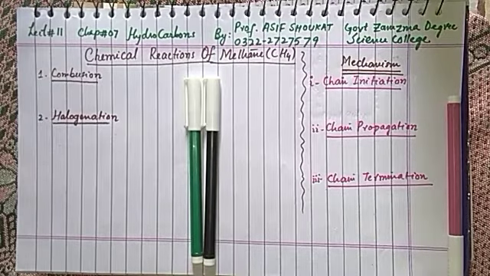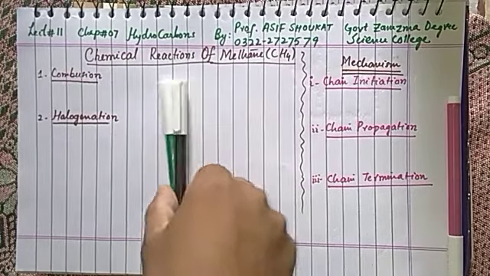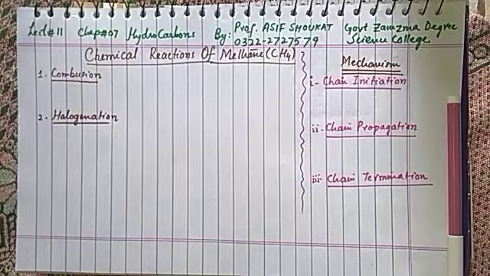The first most important reaction is combustion. Combustion means burning process, and every burning process is done in presence of oxygen, and every combustion process yields at least two products.